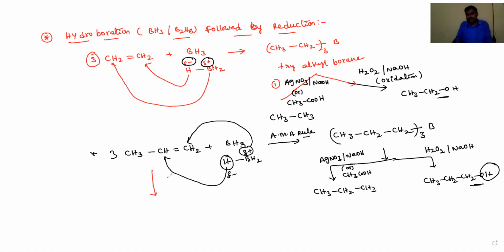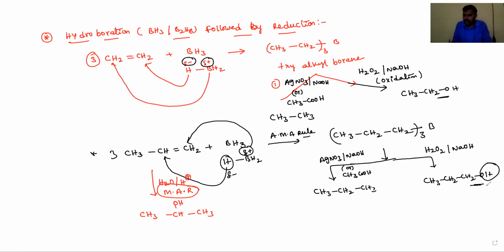Prop-1-ene is an unsymmetrical alkene. If you add water in acidic medium, it follows Markovnikov addition rule, or Markovnikov addition reaction, which means it is an electrophilic addition reaction. Then the product is CH3-CHOH-CH3, a secondary alcohol. Okay, dear students, propan-2-ol is the product.